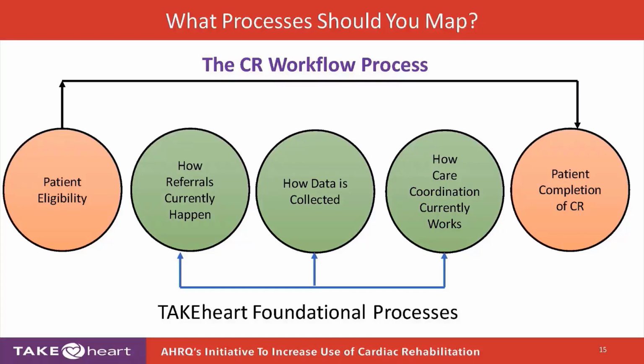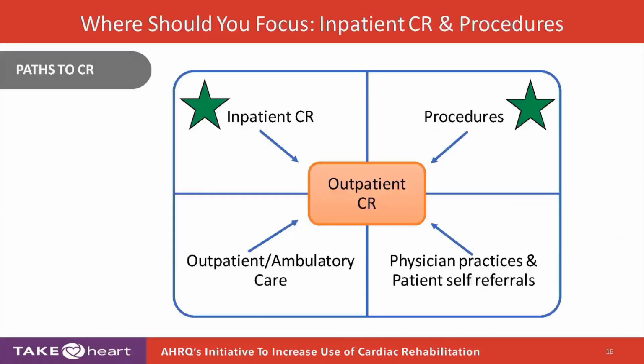And everything in between is open to this process of trying to help get our arms around how the referrals happen, where the data flows, who we have to coordinate with to make this all work in a successful manner, and what the sources are that we would have for getting patients into our program.